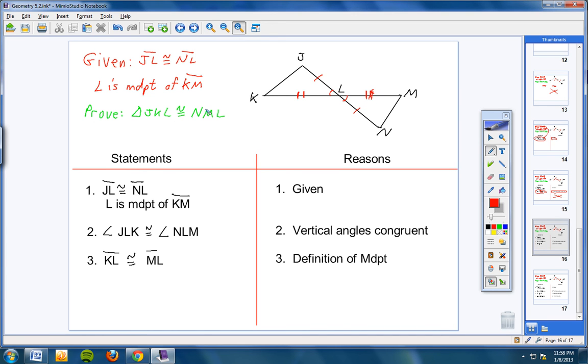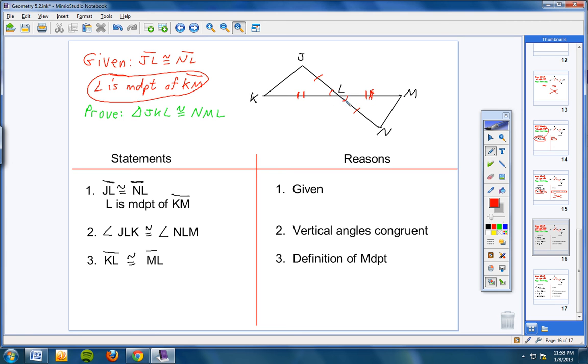Remember, up here in your given, it says L is the midpoint of KM. So if L is the midpoint of KM, then this segment here has to be congruent to this segment here. How do we know that? Definition of midpoint. Because the definition of midpoint is when a point lies on a line so that it divides the line into equal segments, that point is the midpoint. So I can state that.